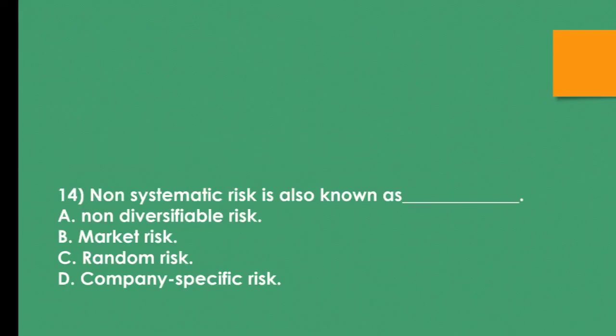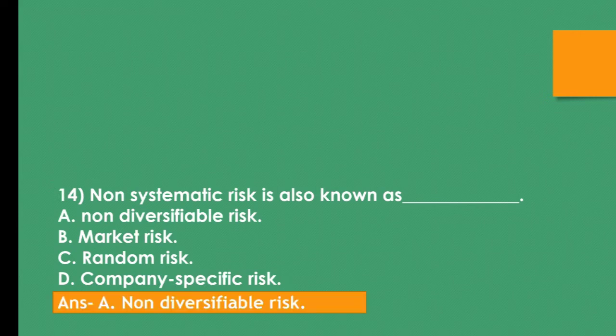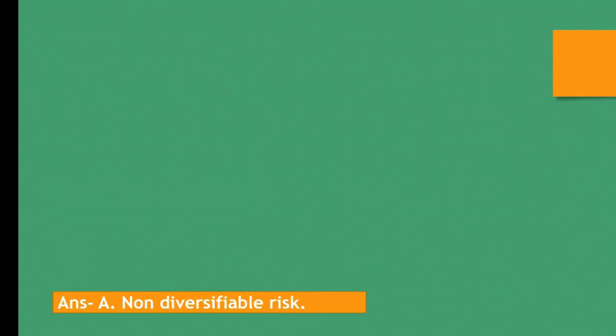Question number 14. Non-systematic risk is also known as ___. A. Non-diversifiable risk, B. Market risk, C. Random risk, D. Company specific risk. The correct answer is A. Non-diversifiable risk. Non-systematic risk is also known as non-diversifiable risk.